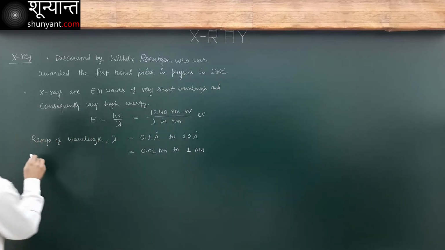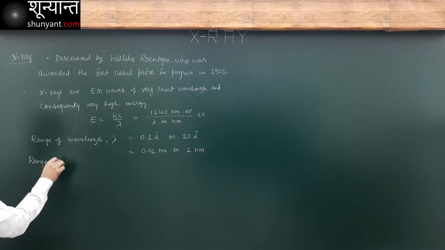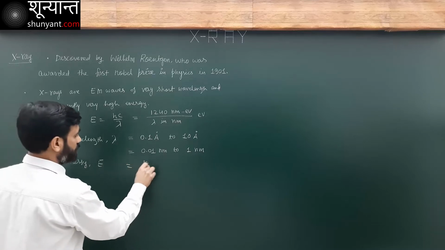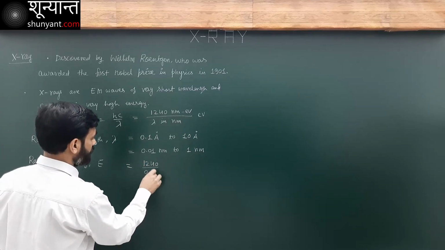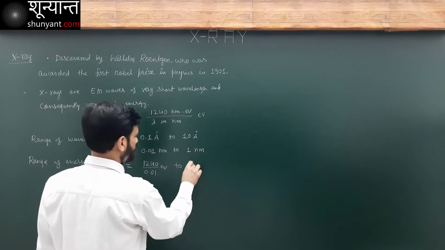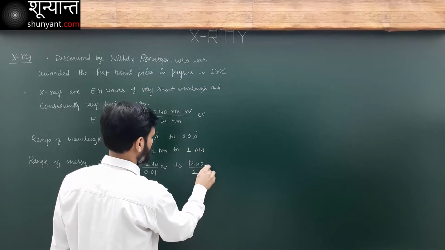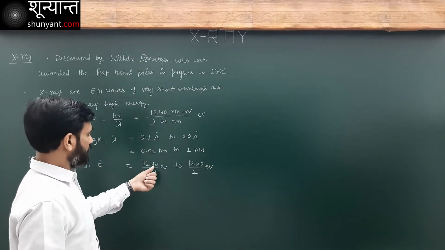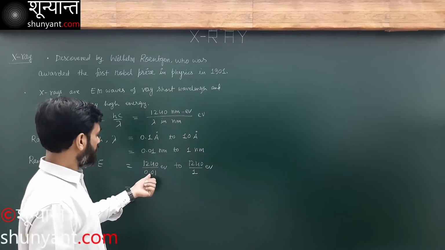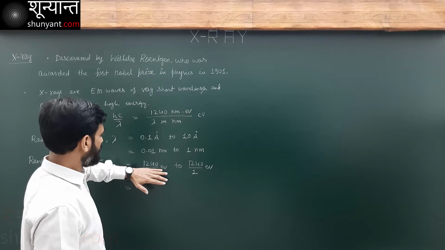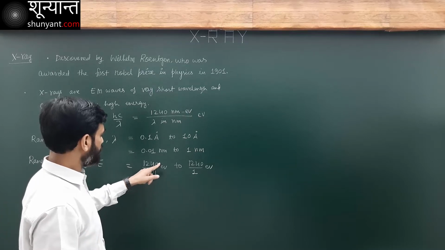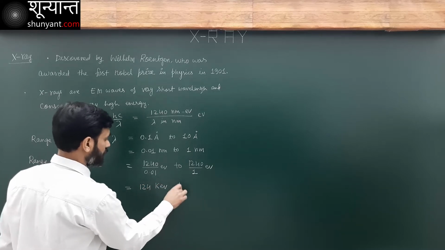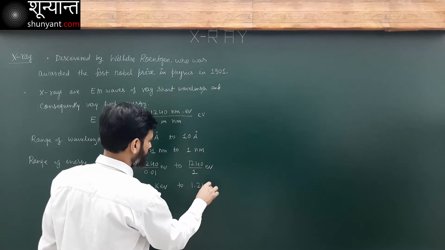So the range of energy E will be 1240 over 0.01 electron volt to 1240 over 1 electron volt. Dividing by 0.01 makes it 100 times larger, so it becomes 124 kilo electron volt to 1.24 kilo electron volt.